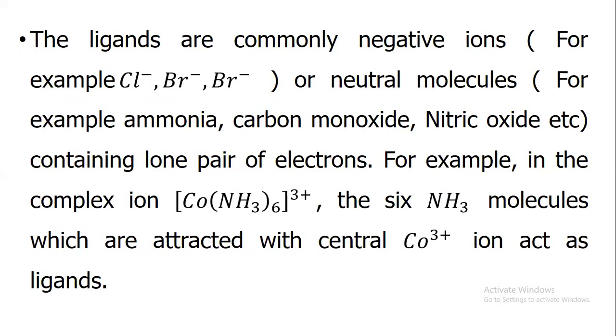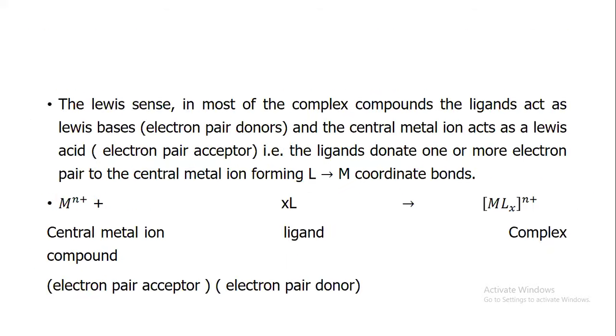The ligands are commonly negative ions, for example chloride, bromide, or neutral molecules, for example ammonia, carbon dioxide, nitric oxide, containing a lone pair of electrons. For example, in the complex ion hexaamminecobalt, the 6 ammonia molecules which are attached to the central cobalt ion act as ligands.